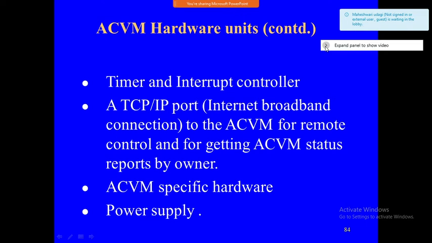Next, the timer and the interrupt controller are very important for the system, for giving the system time and date. If any system interrupt occurs, the interrupt controller is important. Next is the TCP/IP stack for connecting to the internet. Next, automatic chocolate vending machine specific hardware. That hardware should look like one box, no? Same like an ATM, we have to decide one structure. For that structure we are going to use some hardware components. Then the power supply: because it is a big machine, we are going to take a direct power supply.